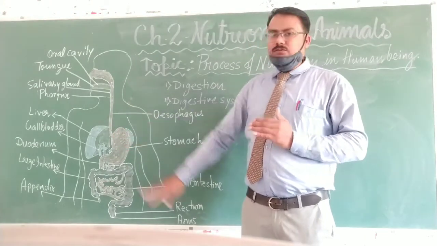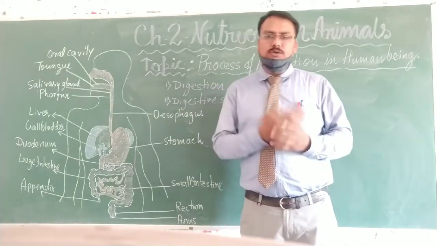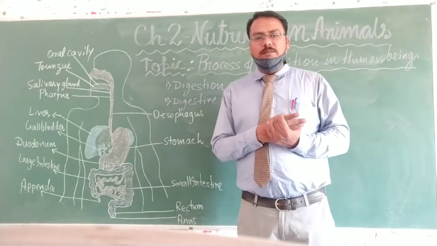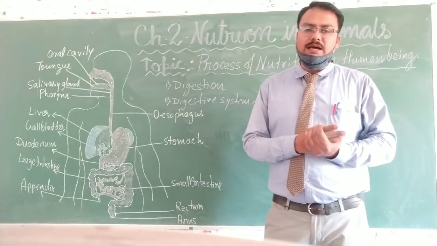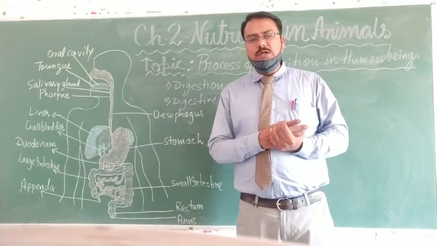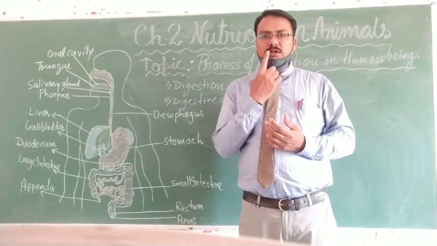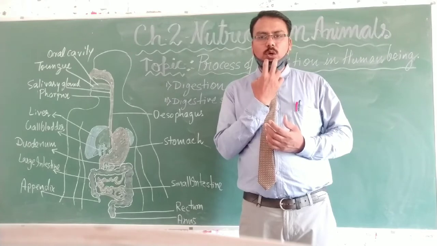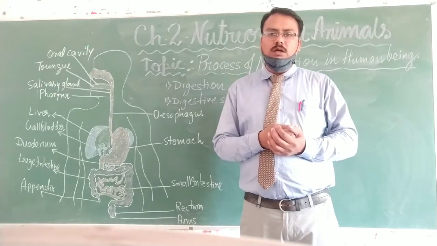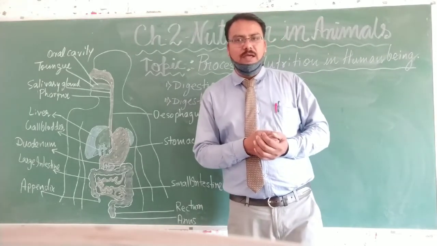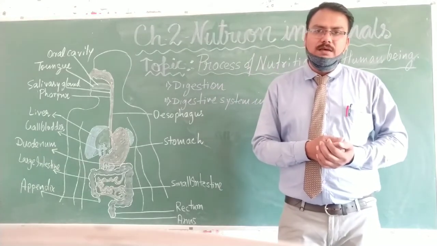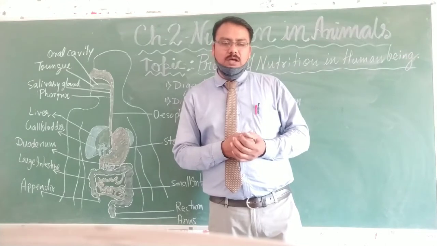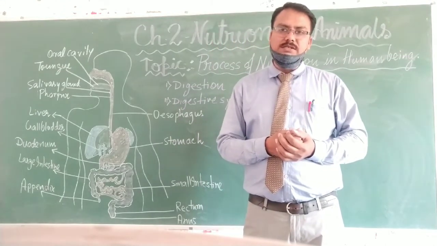Do you know how many types of teeth there are? There are 4 different types of teeth. The front 4 teeth in the upper jaw and the front 4 teeth in the lower jaw are called the biting teeth, and they are known as incisors. Those front teeth are known as incisors.